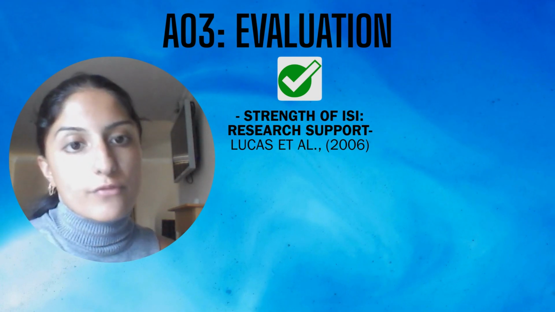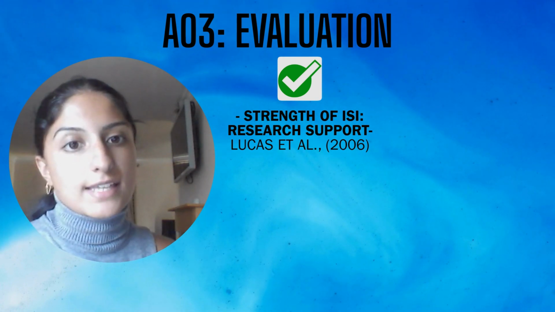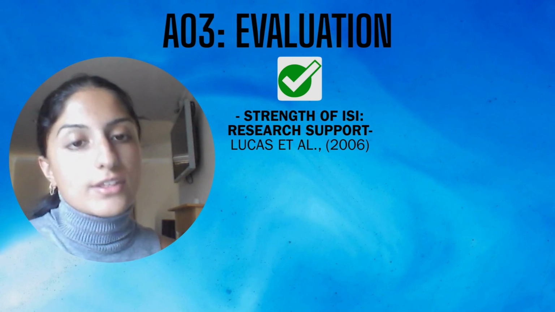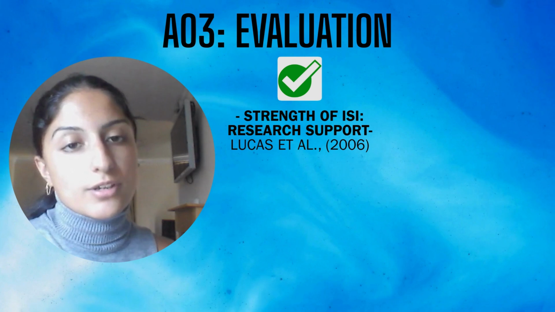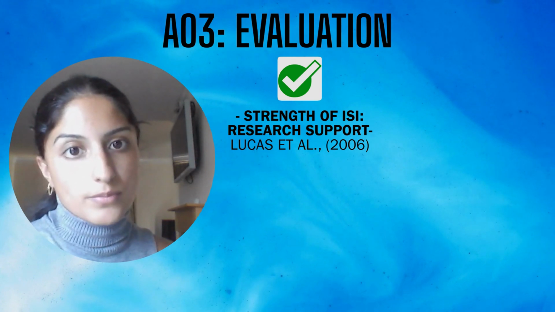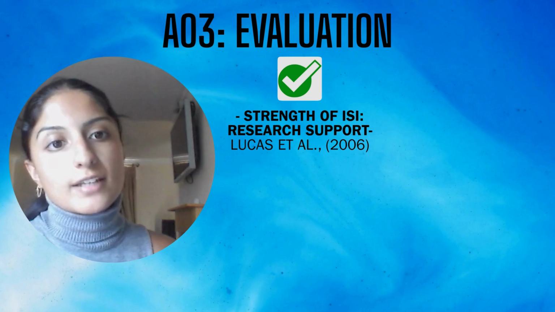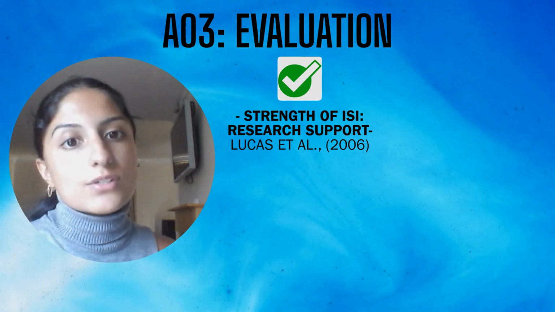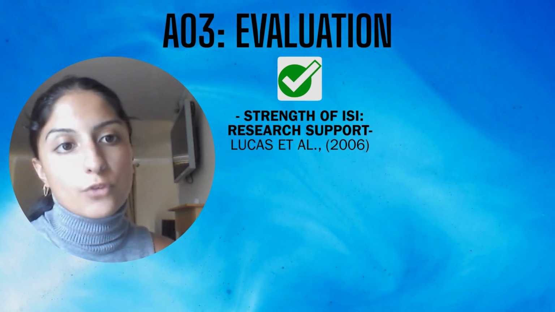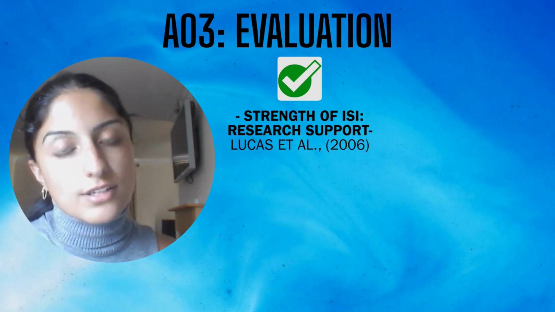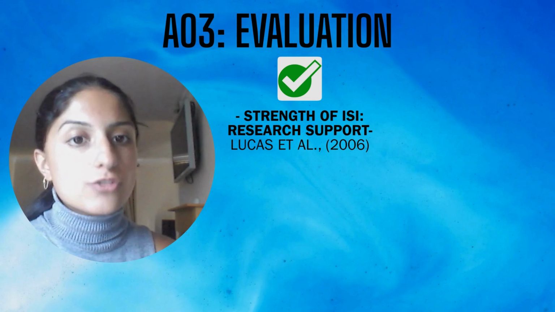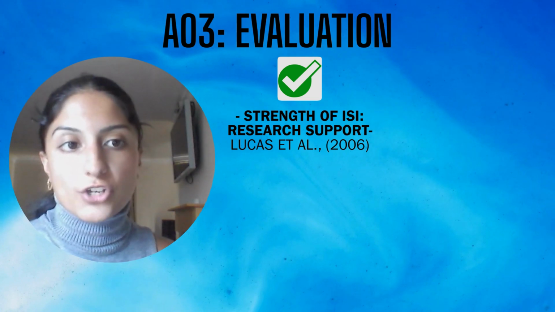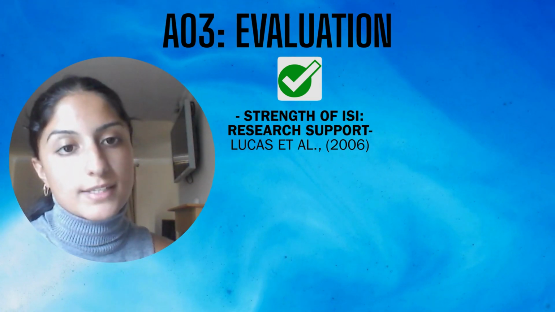A strength of informational social influence is that there is research support. This research support is from Lucas et al. The study from Lucas et al. was about maths problems. There were questions of varying levels of difficulty, and it was found that there were higher levels of conformity to incorrect answers when the maths problems were deemed to be more difficult. Interestingly, this was evident for students who were less confident in their maths ability.